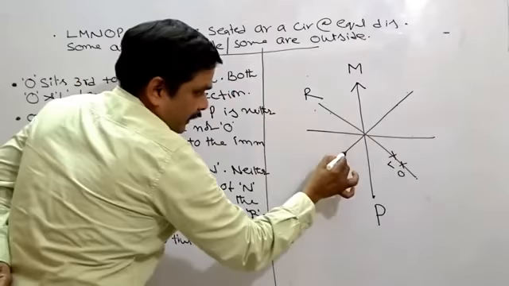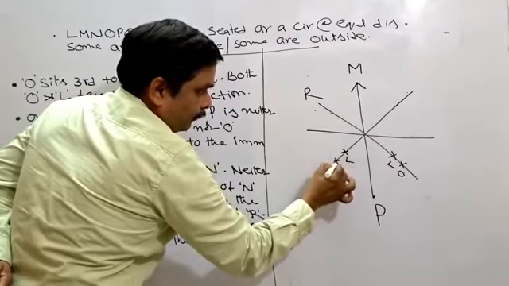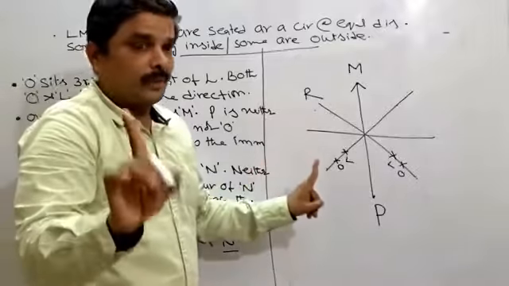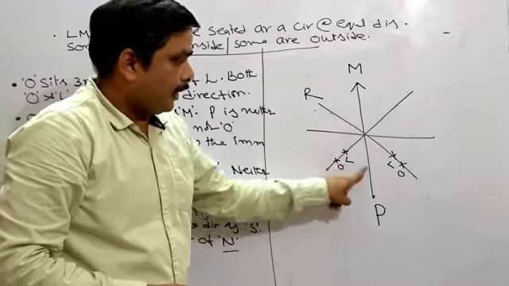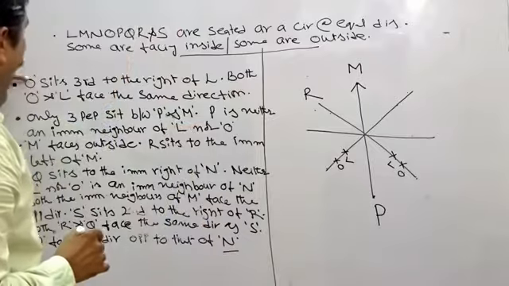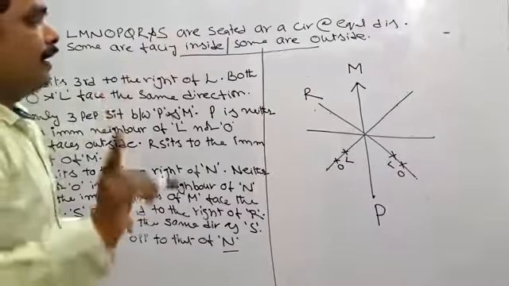Alright, even in this case L cannot be here, O cannot be here. Alright, next, don't leave this one. About L and O, we have another piece of information. What is that one they have given here? O sits third to the right of L.